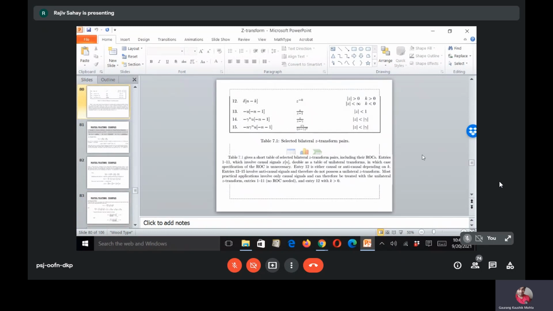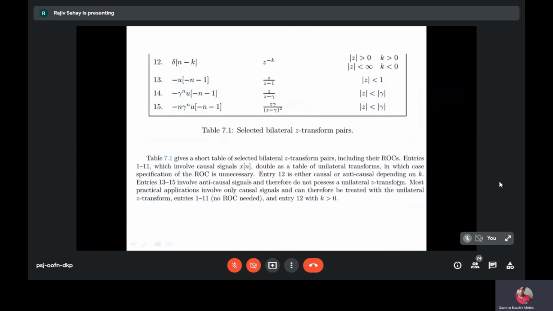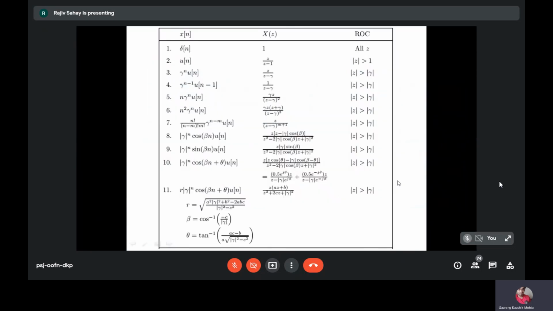Okay. So some more identities. Now most of these are for the case of bilateral Z transform. If you see the ROC, mod Z for the previous slide were all greater than mod gamma or 1, and if you see here, all these are mostly for bilateral Z transform.